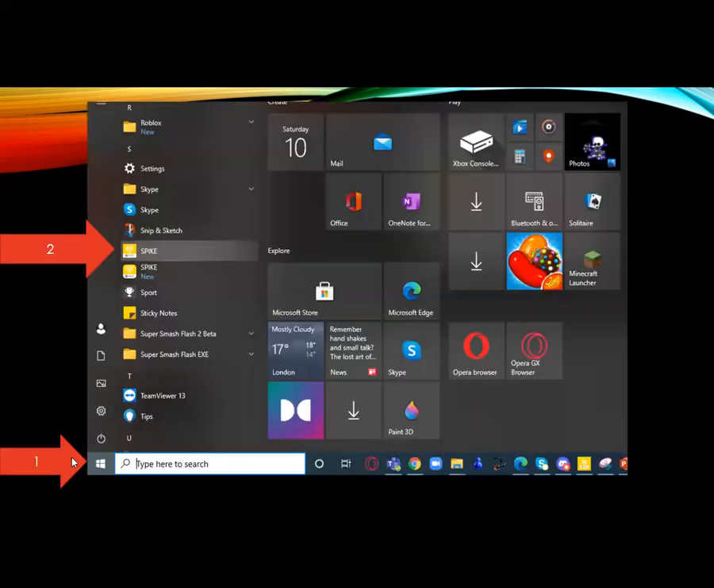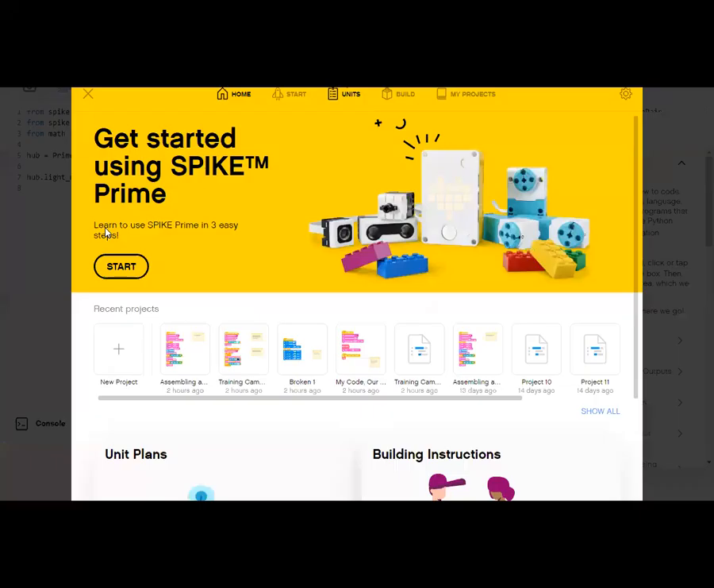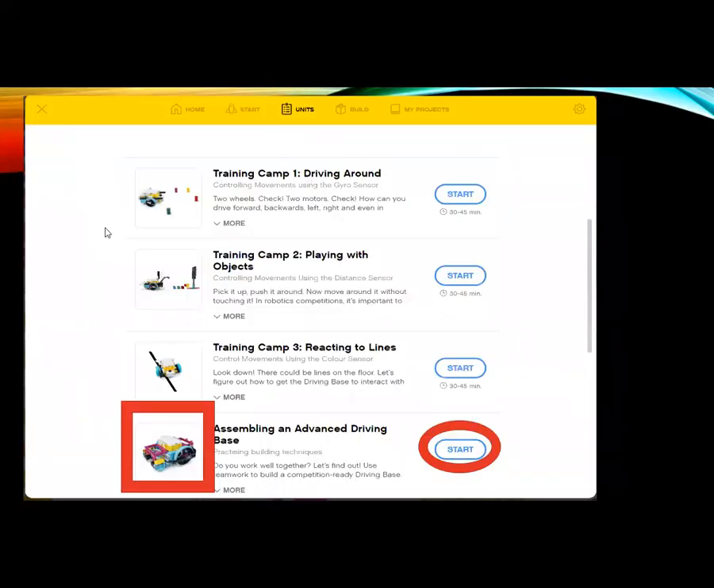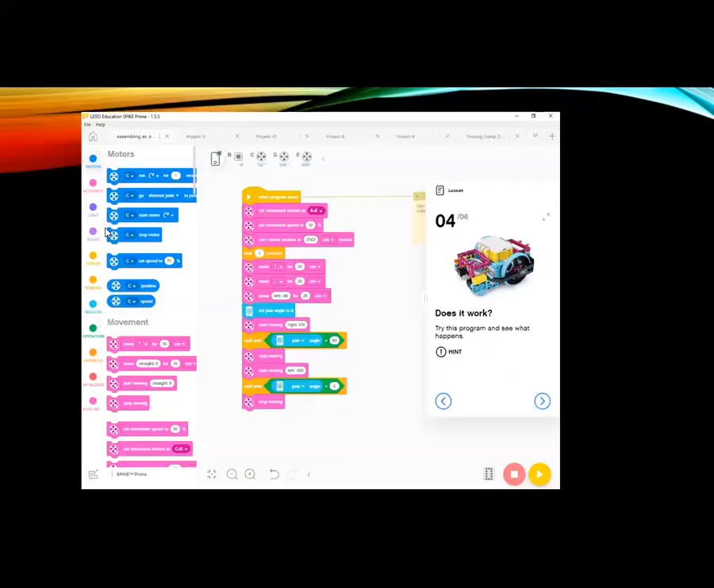And here you can go to Windows and choose Spike Prime from there. It'll be under S as it's alphabetically ordered. It'll then bring you to home, and you have to go to Units, Competition Ready. Then after that, we'll go into assembling an advanced driving base, which is the last thing we'll be doing for today. And this is a preview of what we'll be doing.